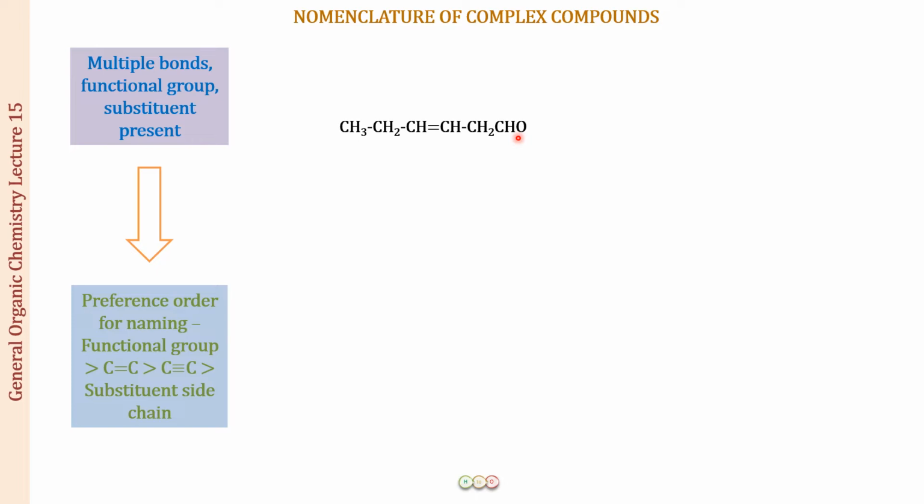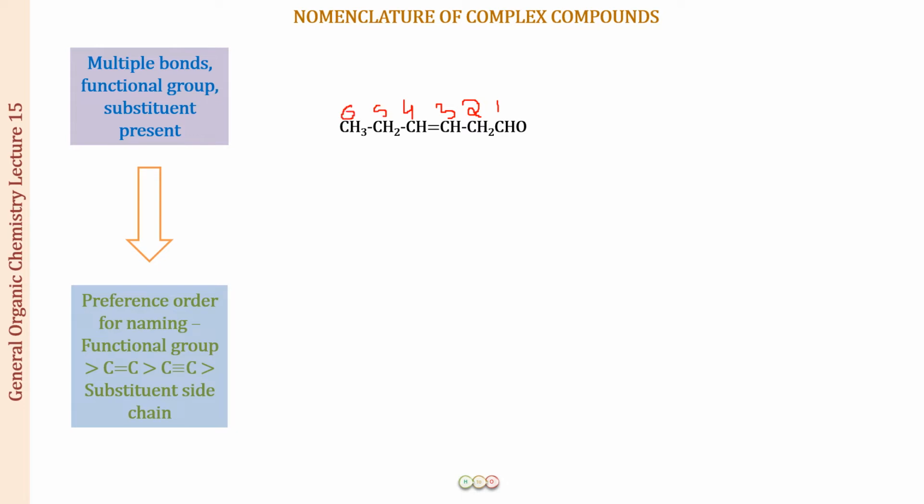Whenever we have a functional group present, this is a chain terminating group. A chain terminating group is a group which is always present at one end of the chain. Such groups contain a carbon atom, and when such a functional group is present, you are always going to give it number 1. So you start the numbering from the functional group, and whichever way gives the lower number to the functional group, so the numbering starts from the CHO group. So this is 6 carbons.